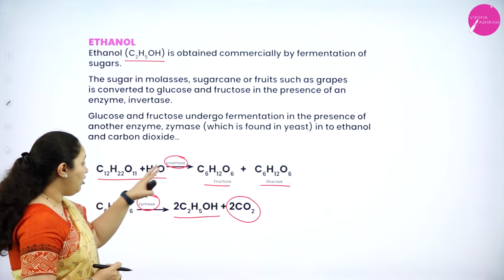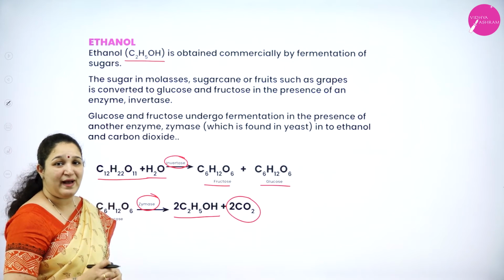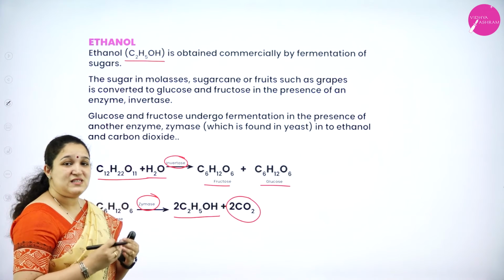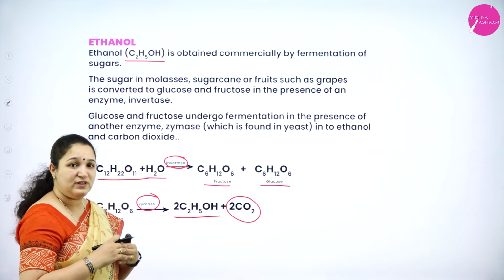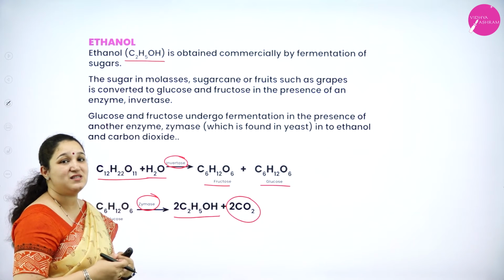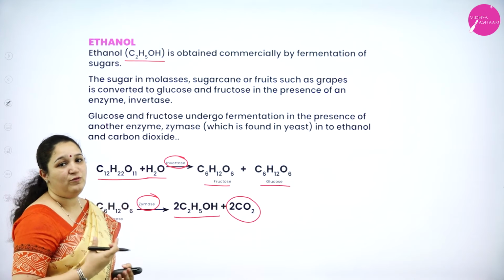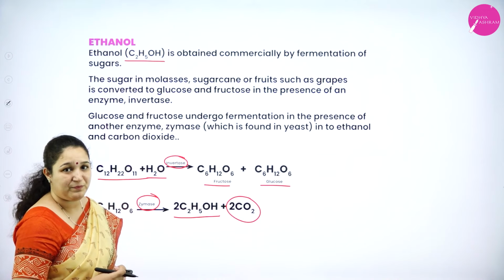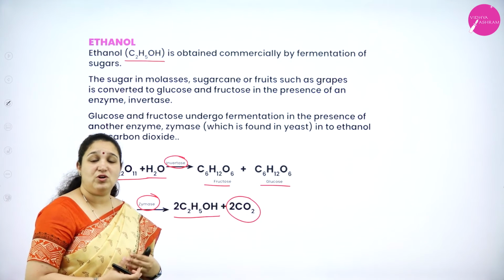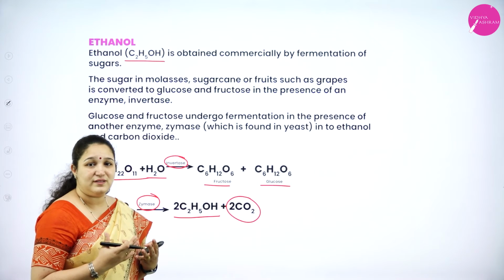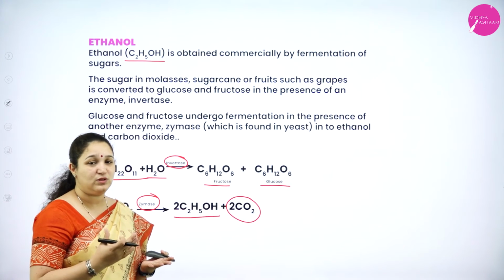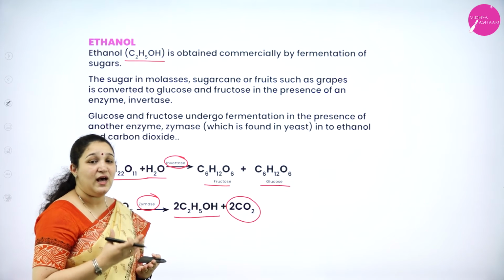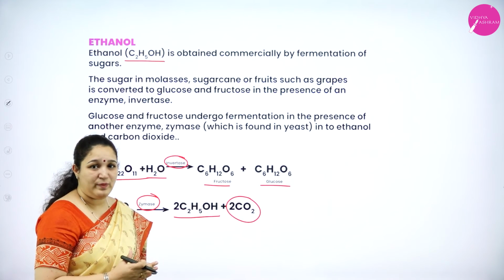Now, both of these enzymes are produced by yeast. Especially when we are making wine, this yeast is present on the skin of the grapes itself. That's why extra yeast need not be added for fermentation of the sugar present in grape. Okay, so the fermentation of these sugars requires a temperature between 30 to 35 degrees Celsius, not more than that, nor below 30 degrees Celsius, as well as it requires an anaerobic condition.